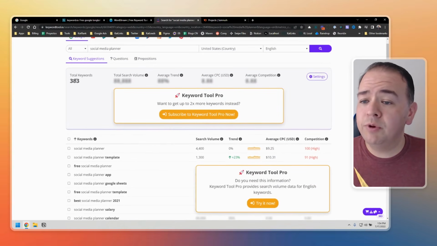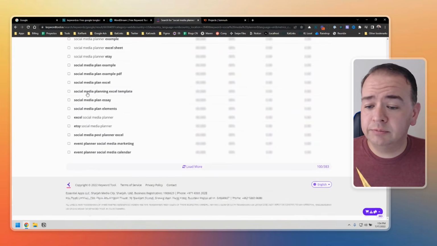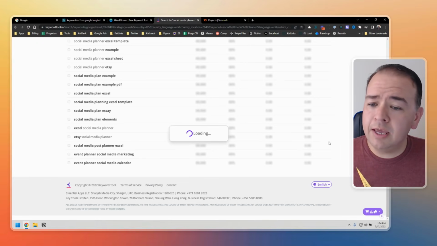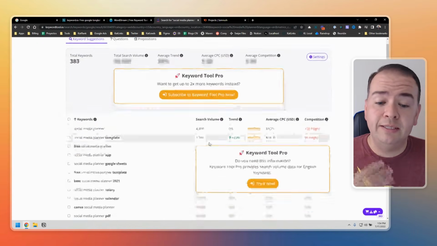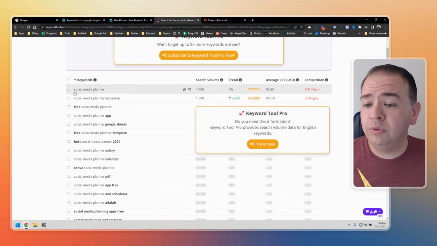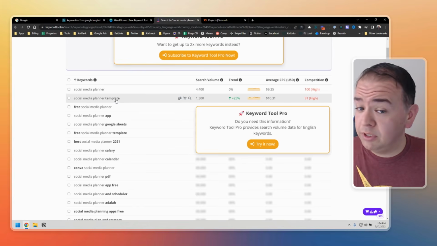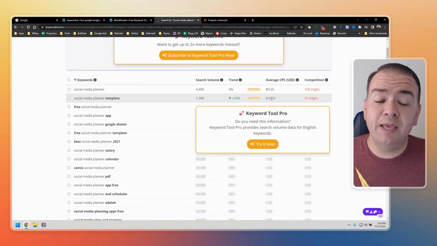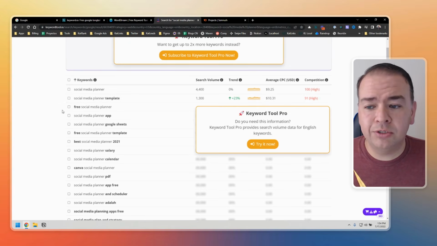Again, we found over 300, almost 400 keywords, and you're going to get like the first. Let's see if it lets us. Oh yeah, it'll load. So yeah, you're going to get a lot of the keywords here. So this is good. But again, you don't get the data. So no search volume. You only get it for the first couple. Social media planner template. This is a really good one. A lot of search volume. It's trending up. Average cost per click, it's expensive. So you would want to work on your SEO for that. And the competition is really high.